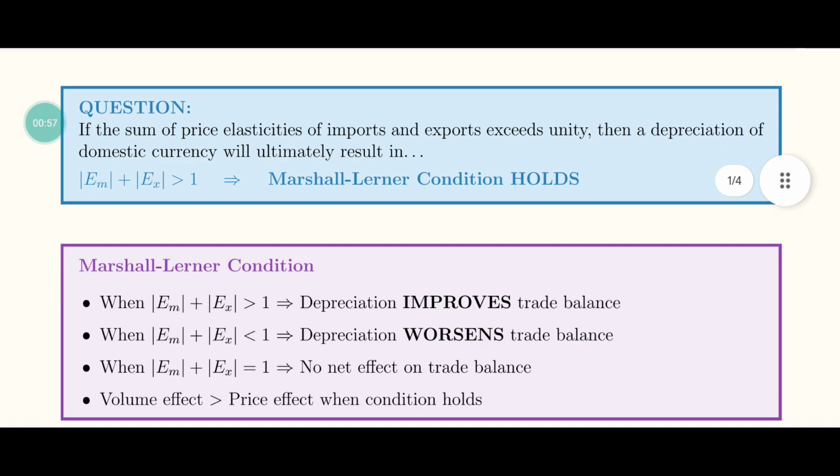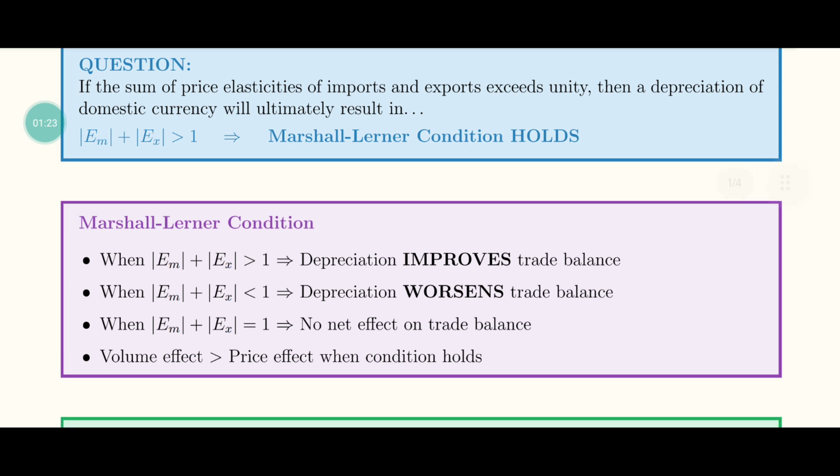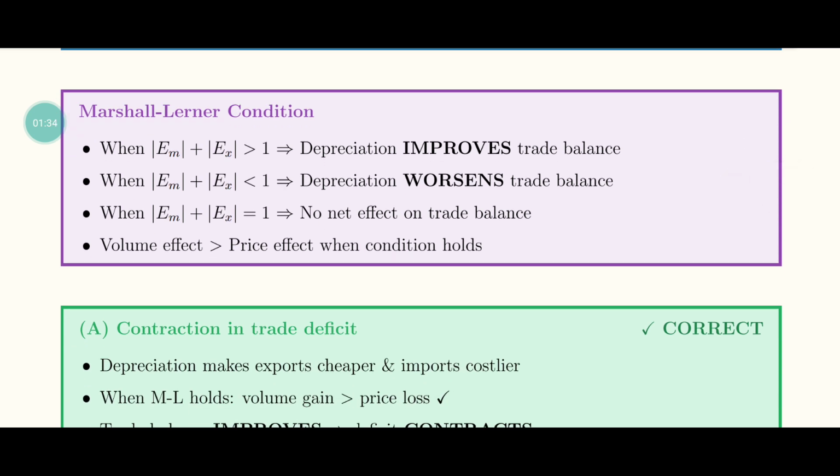So let's see the explanation. When export plus import elasticity is greater than 1, it leads a depreciation in currency to improve trade balance. Second point, import plus export is less than 1, there is a depreciation but worsen trade balance. Third, import plus export is equal to 1, no net effect on trade balance, volume effect is greater than price effect when the conditions hold. So the correct answer is option number A, contraction in trade deficit.